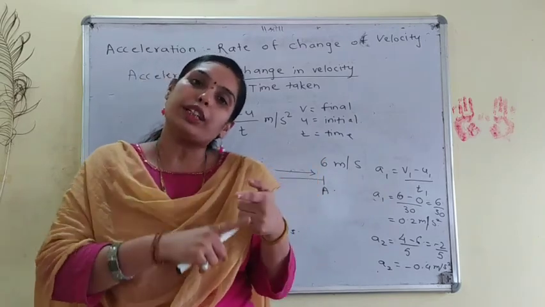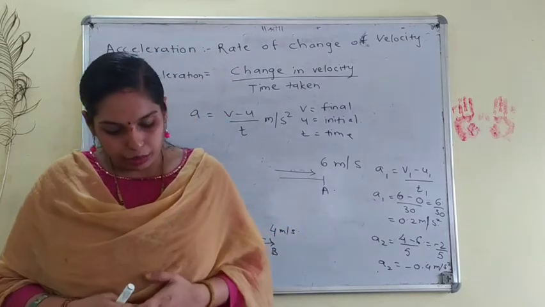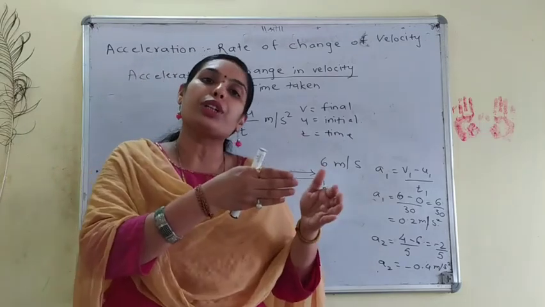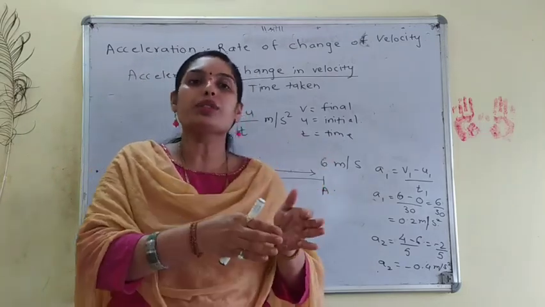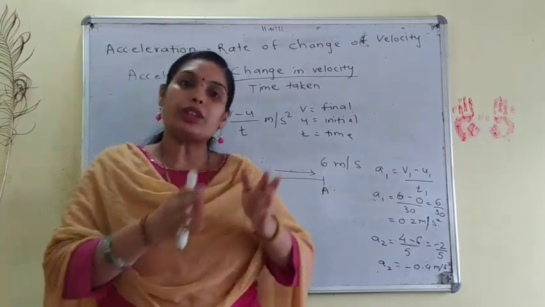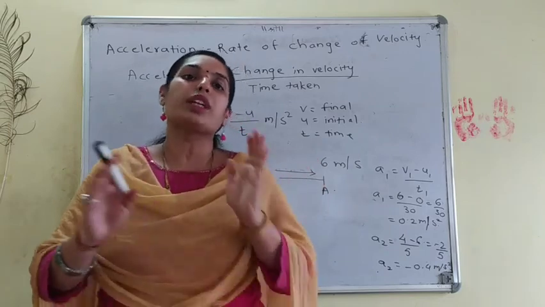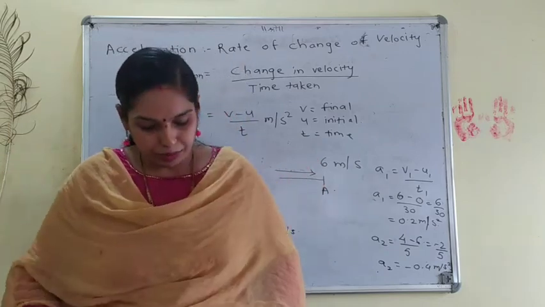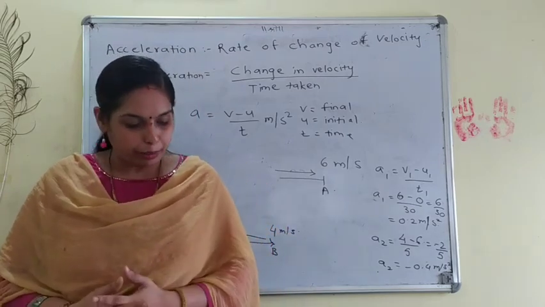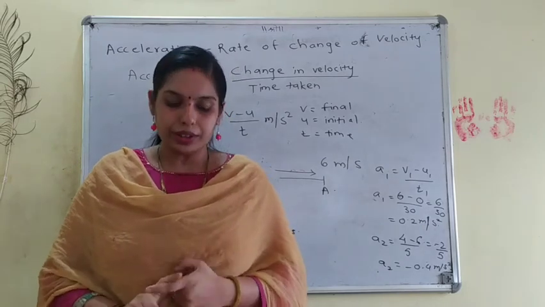Time taken in both cases is 1 minute or 60 seconds, because when you take distance in meters, you have to take time in seconds, and when you take distance in kilometers, you take time in hours. You will find the average speed and average velocity on page number 102, example 8.3.